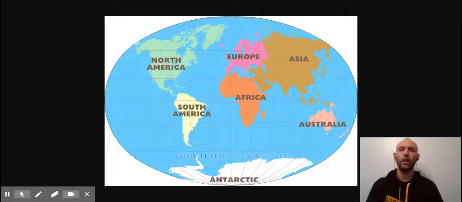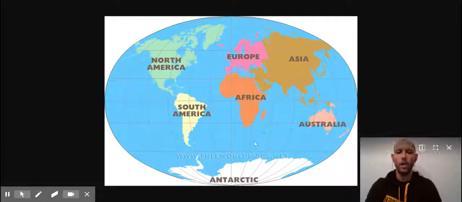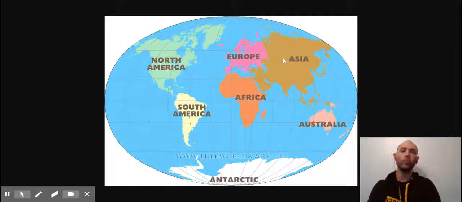So, throughout the past several weeks, we have toured our continents. We have taken a look at different countries within those continents so we can get a better idea of what each continent in our world is like. As you're looking at this map, you can see our seven continents. We have toured South America, Africa, Europe, Asia, and North America, and we will be coming back for one last trip to Asia today. We will be taking a look at China.